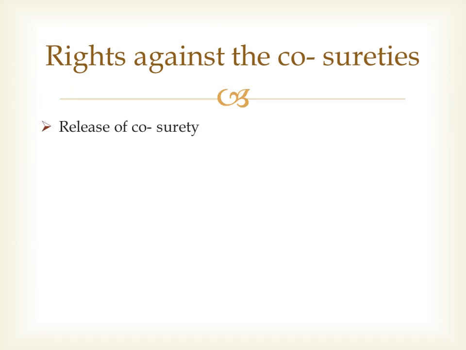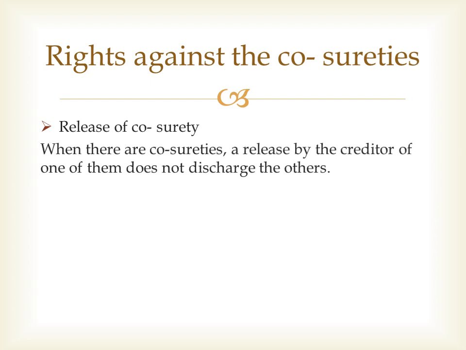Rights against co-sureties. The second right is release of co-surety. It says that when there is more than one co-surety, release of one of them does not discharge the others and also does not free the surety released from his responsibility to the other sureties. Even though he is discharged, he is liable to contribute to the other co-sureties. Release of one of them does not discharge the others.